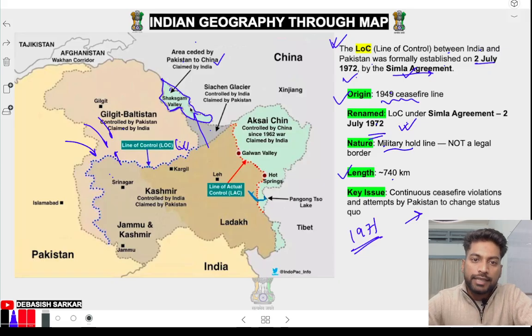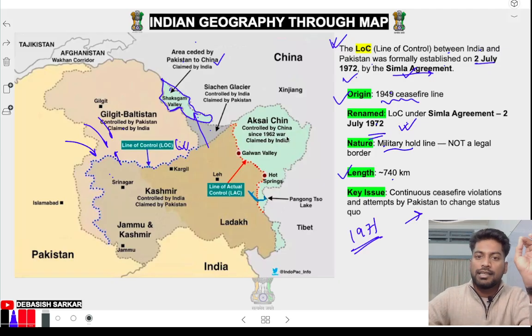Now see, Saksam Valley was Pakistan's part, but Pakistan gave it to China as a gift, and this is Aksai Chin. Now see, if we don't hold this one, this is your Siachen Glacier, so through Aksai Chin and Saksam Valley China will get access, and they can open a trade route, they can open a road, so smoothly they can go to Pakistan.